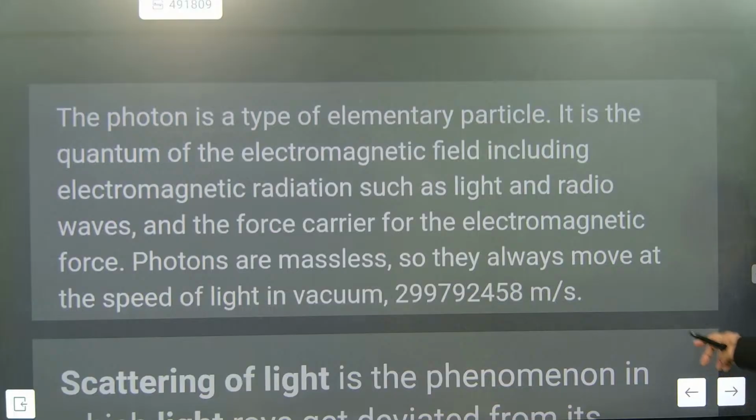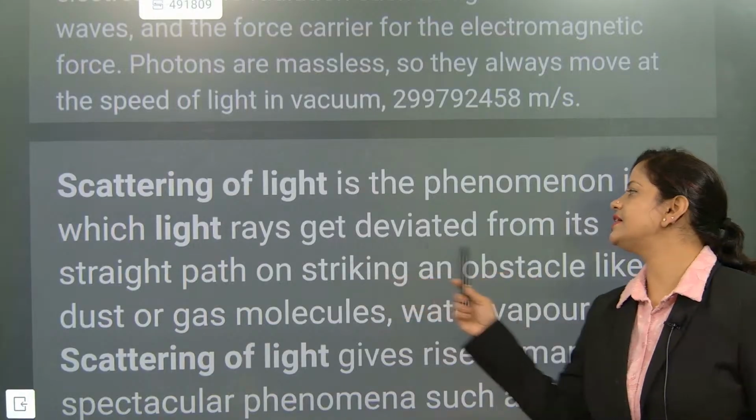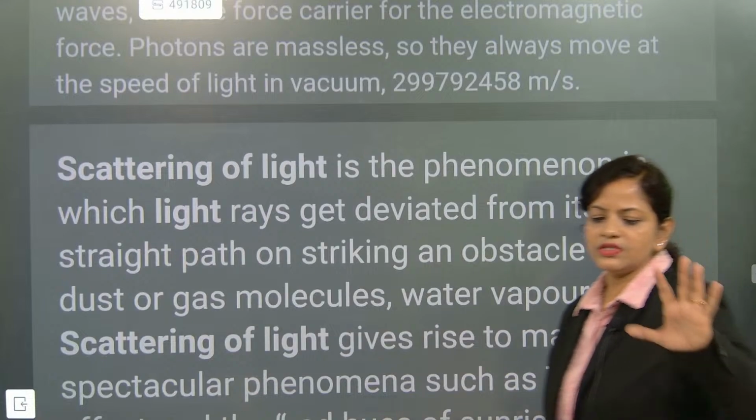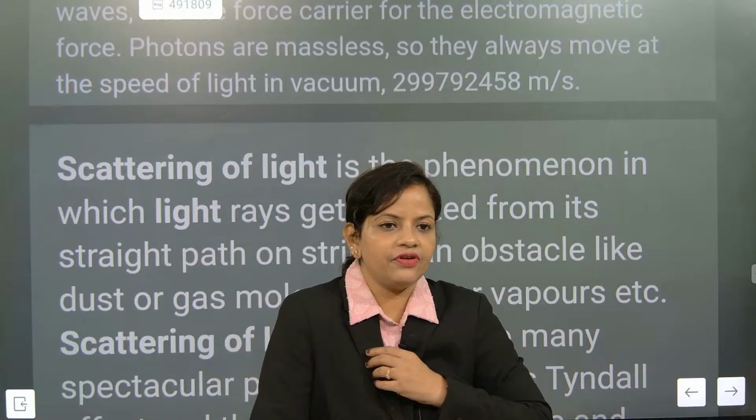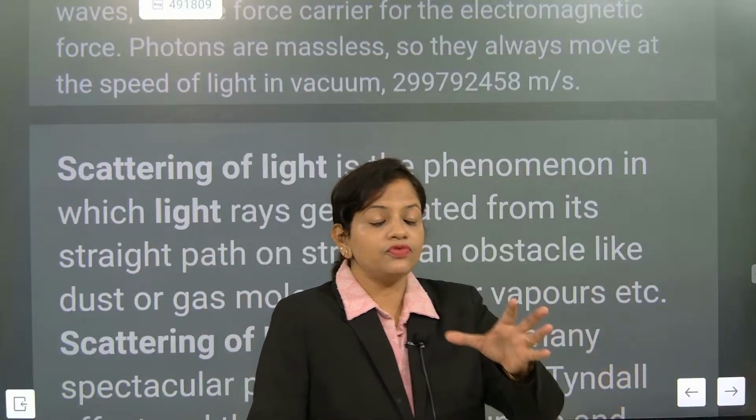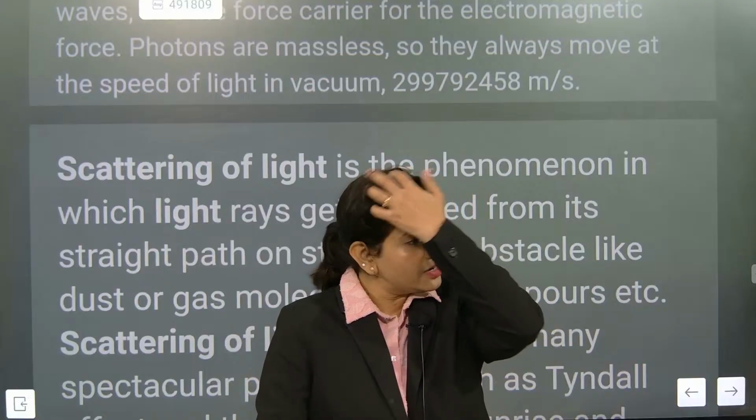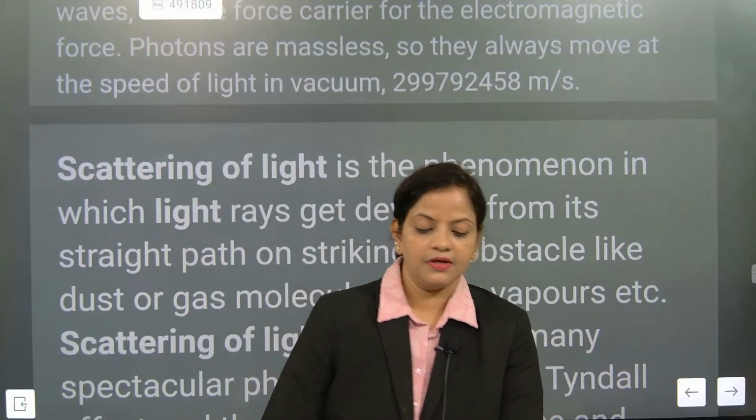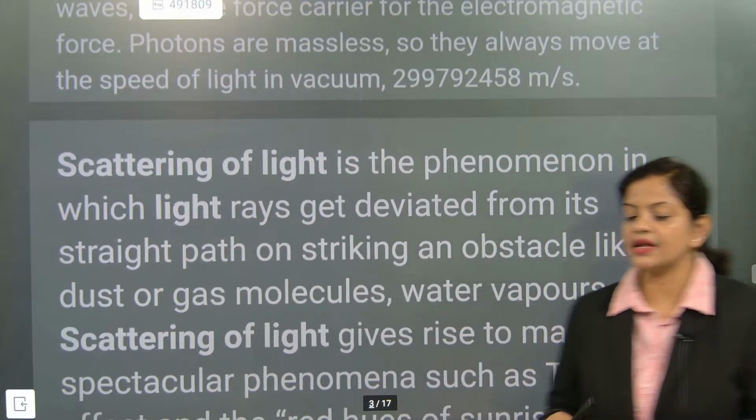Now we will talk about scattering of light. Scattering of light is the phenomenon in which light rays get deviated from their straight path. Once the light rays fall on an object, they are scattered everywhere. If somebody asks you to give 3 examples of scattering of light, can anybody explain which objects scatter light? Tell it quickly.